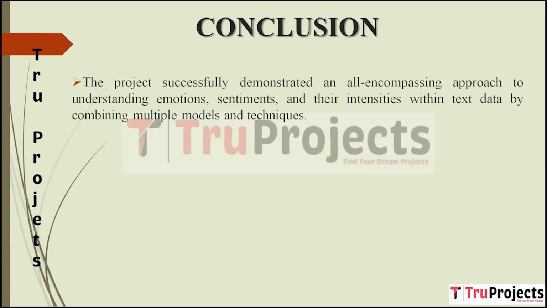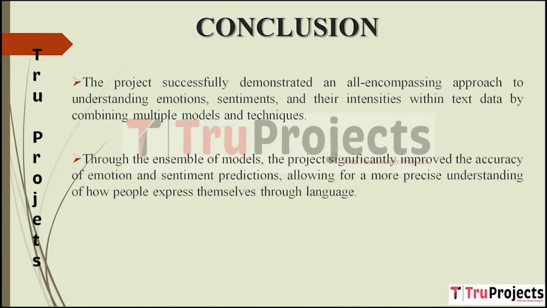The conclusion of the project is that the project adopts a holistic approach to comprehend emotions, sentiments, and the intensity levels in textual data. By integrating multiple models and advanced techniques, it aims to cover a broad spectrum of expressions and linguistic subtleties present in human language. This comprehensive approach ensures a more thorough and accurate understanding of how people convey their feelings and opinions through text.